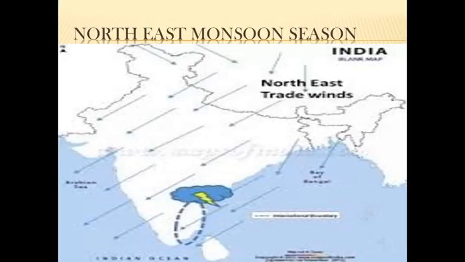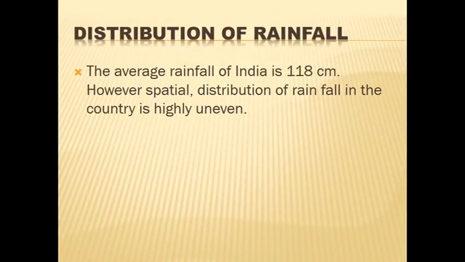So when you see the picture, you see there the arrows, it refers to the blows of the winds. It comes from the north side and passes through the east side. See there, from the north it is blowing to the east side. So that's why this is called northeast monsoon season. In the northeast monsoon season, the daytime temperatures start falling sharply all over the country.